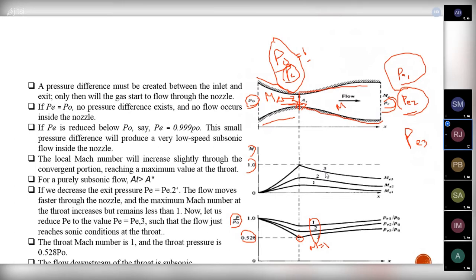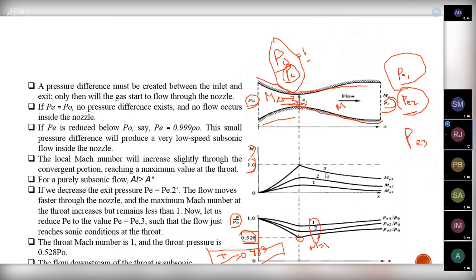If I am substituting the value for Mach number equal to 1, we will be getting the ratio P by P naught equal to 0.528. And also the temperature ratio, we will be getting the value T by T naught equal to 0.833, that we have seen in one of our classes before, in the normal shock class.